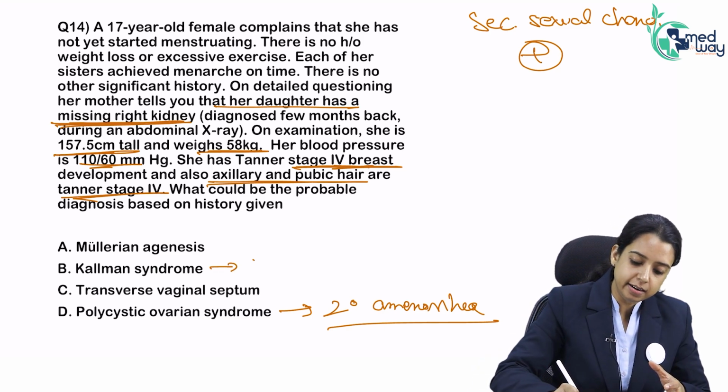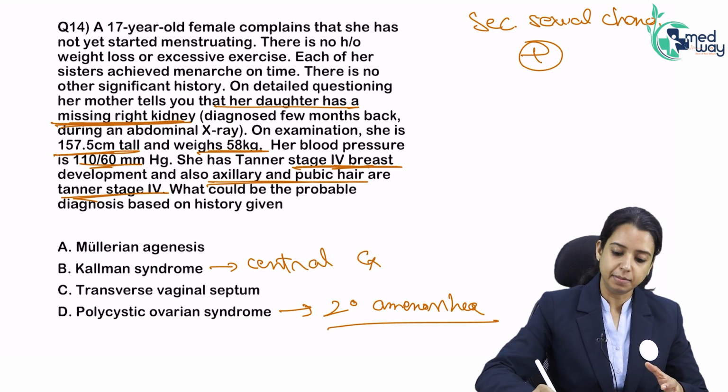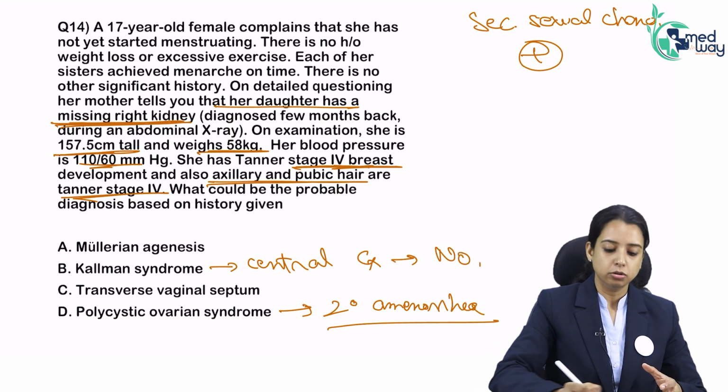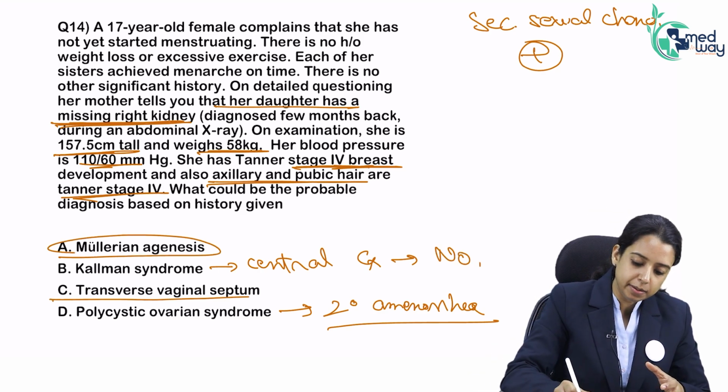Kallmann syndrome is a central cause. Okay, whenever it's a central cause, Kallmann syndrome, will she have secondary sexual characters? No. So it is something Mullerian agenesis or septum.